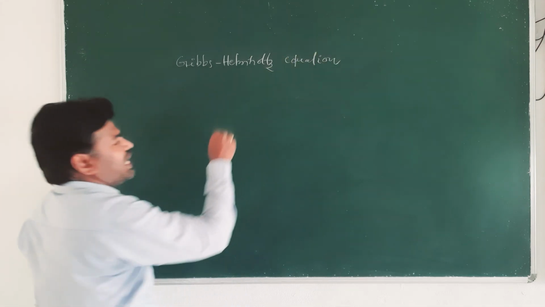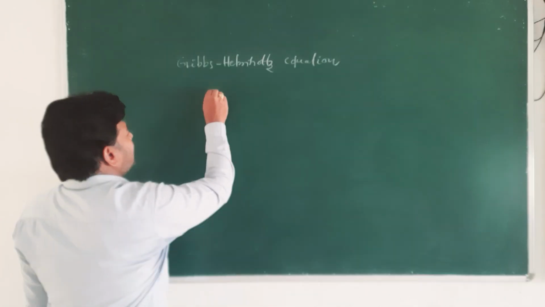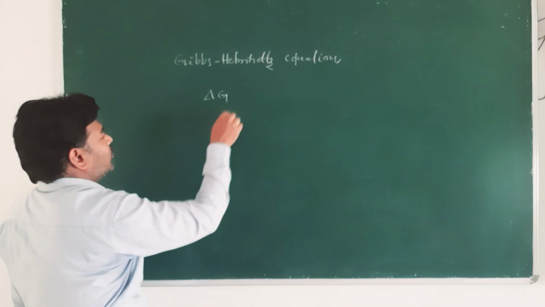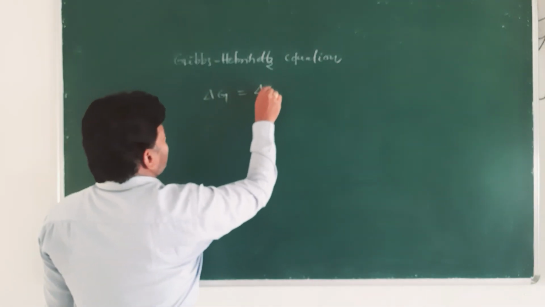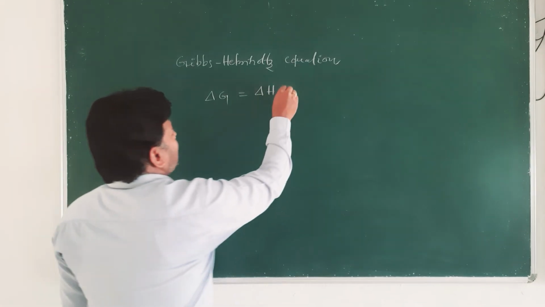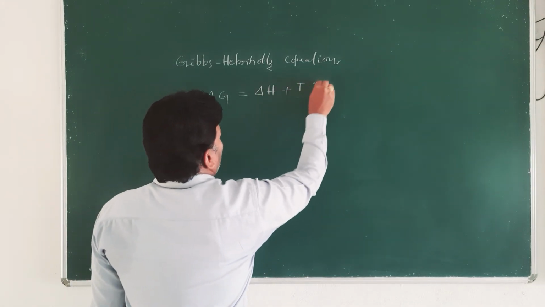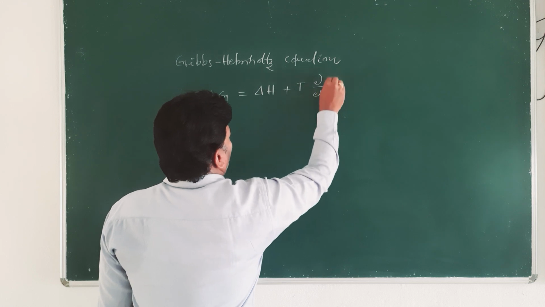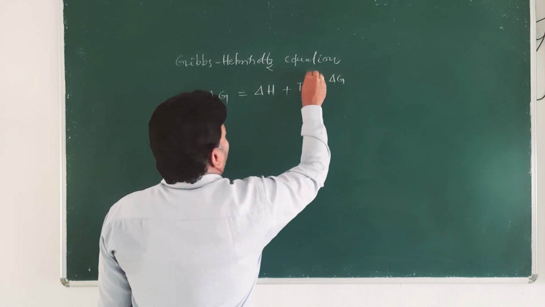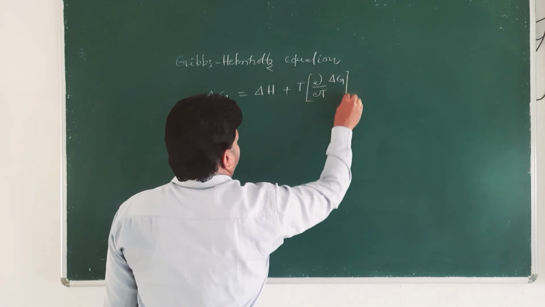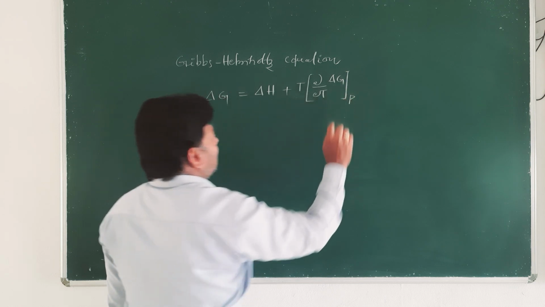This equation is that delta G is equal to delta H plus T into dou by dou T of delta G at constant pressure, right?